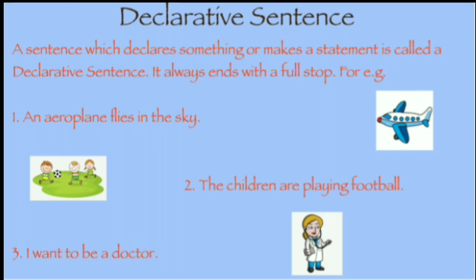An assertive sentence or a declarative sentence says or states something. It can be a positive sentence or it can be a negative sentence too. We can see some more examples here. "The fox looked at the piece of cheese." It's a positive sentence. "The fox did not like it." It's a negative sentence. But both the sentences are declaring something. So here they come under the category declarative sentence.